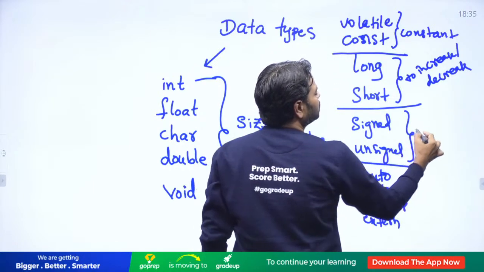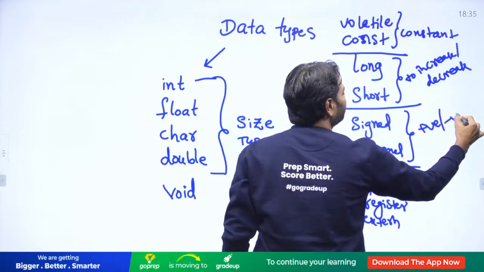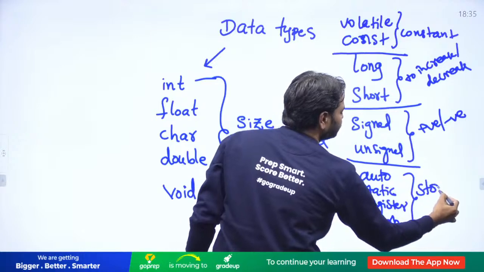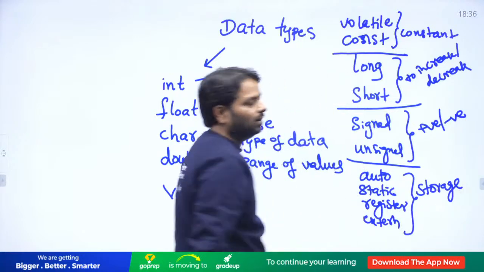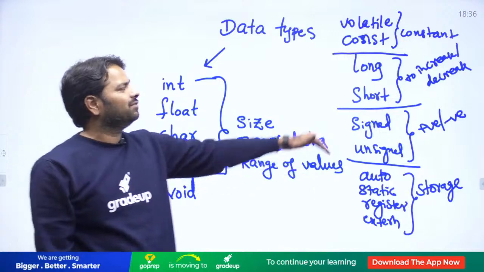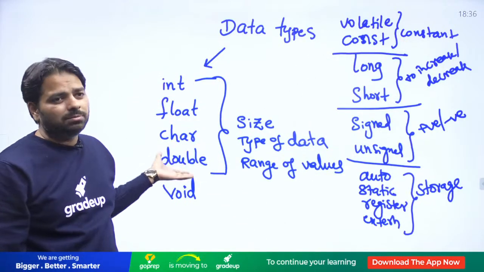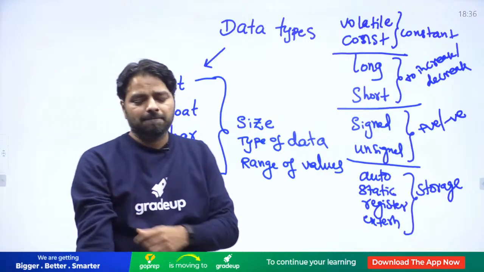And these are going to talk about positive or negative or both. These are going to talk about storage. Where do they store? Right? So each has a different purpose when you are using them along with these types. Yes.